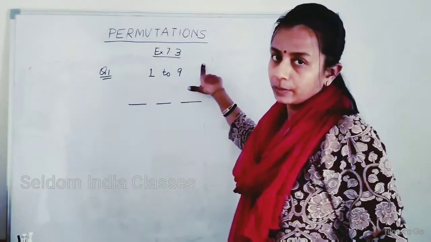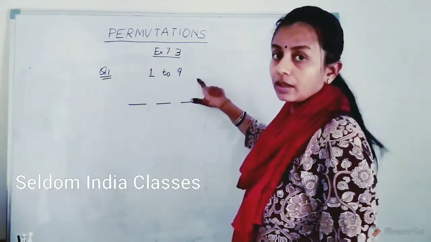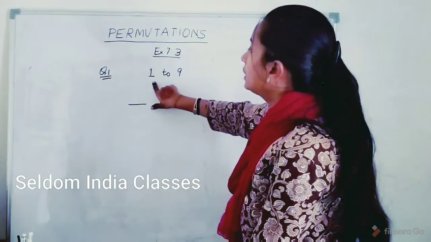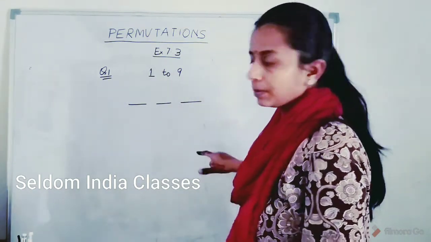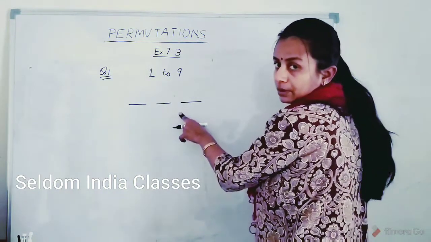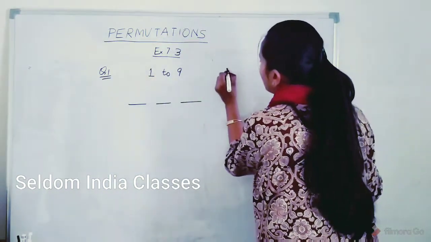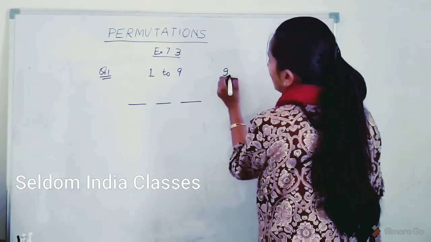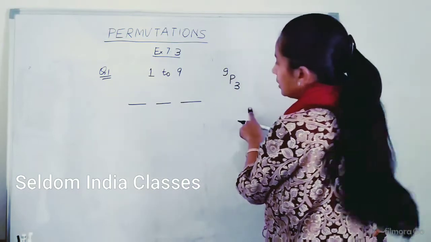So exercise 7.3 question 1 is how many 3-digit numbers can be formed with digits 1 to 9 with no digit repeated. So here we have 3 places, right? To choose 3 numbers out of 9, we have permutation 9P3.